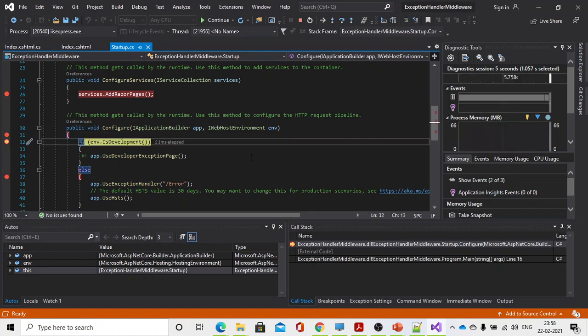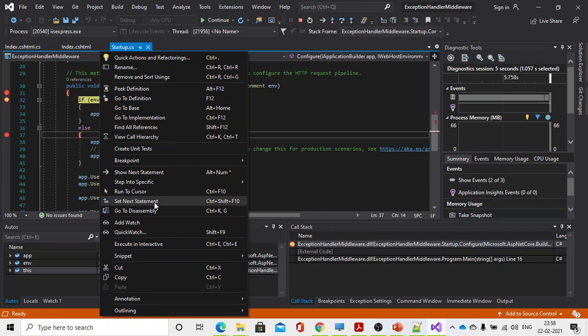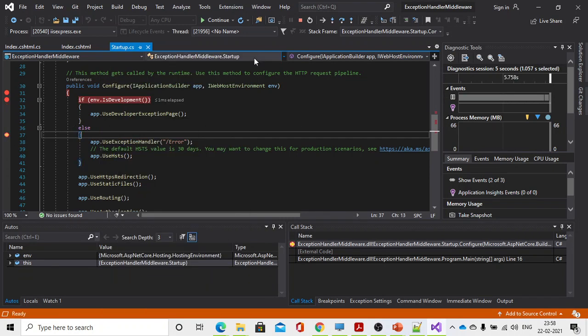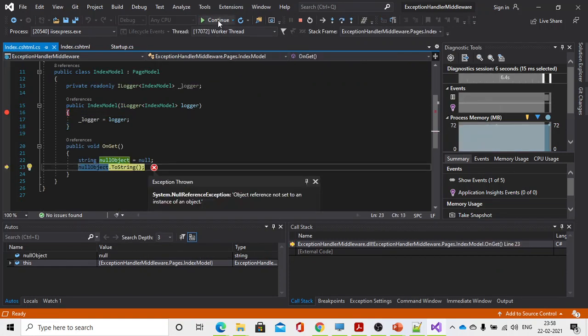Now this is the development environment, so now I won't execute this if condition, because we'll think of this as the production environment. I'm just skipping this statement and setting it as next. This is like the production environment. Now I run the application. Now it will come here and throw an exception.